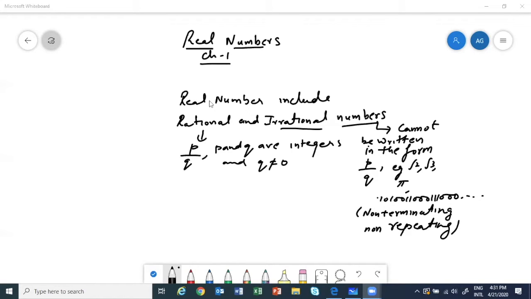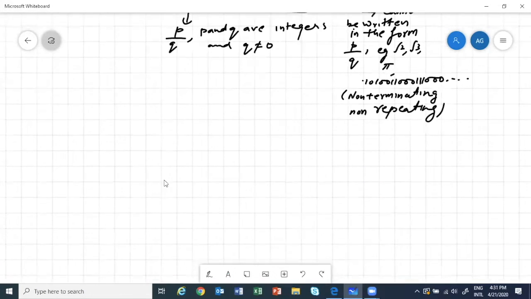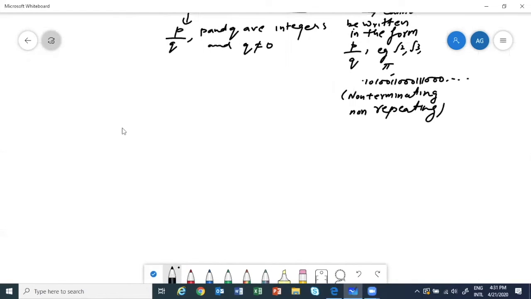Then we will understand what it is saying, and then we'll do the questions. So now we will study Euclid's division lemma.